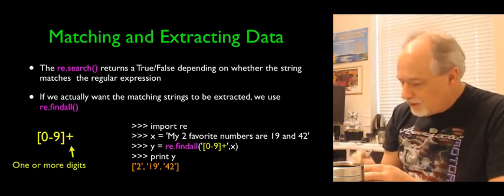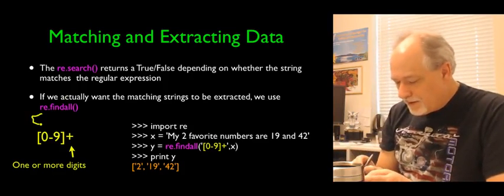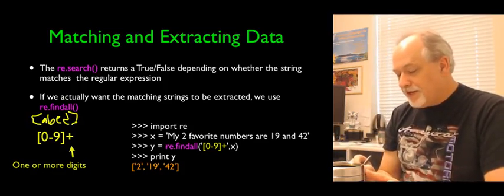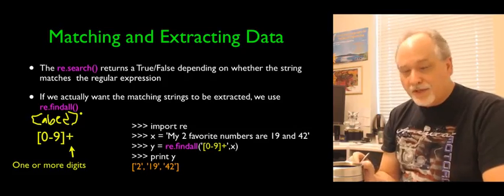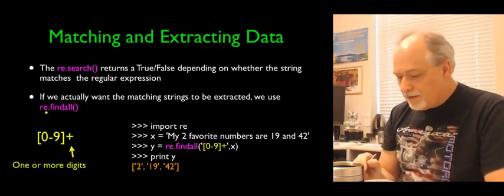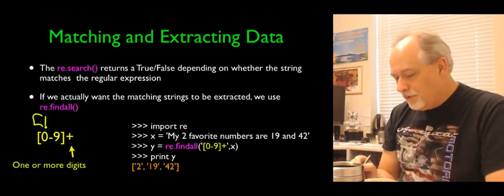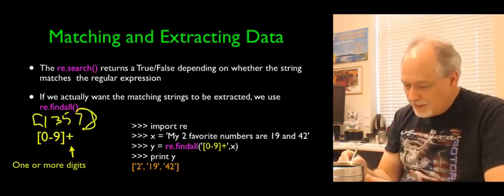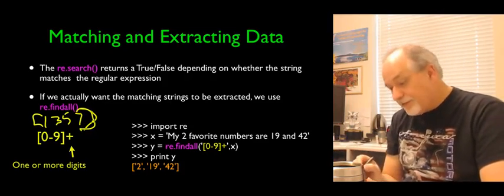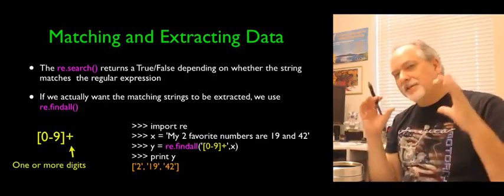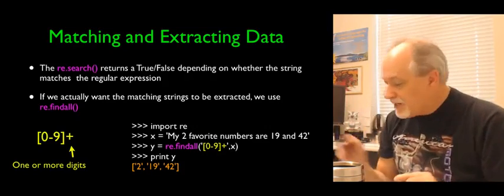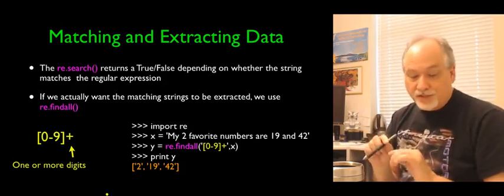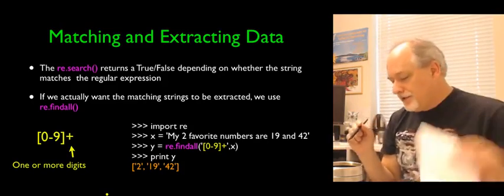You could make a thing that says A, B, C, D, and that would say I'm going to match a single character that's A or B or C or D. Or you could say 1, 3, 5, 7, bracket. That's a single character that's either a 1 or a 3 or a 5 or a 7. So the bracket is a list of matching characters, and the dash inside the bracket means range. We'll see in a second that you can stick a not inside the bracket. It's on the sheet.